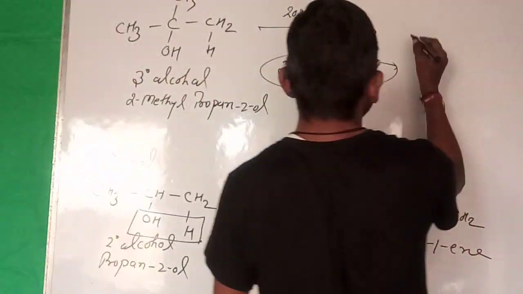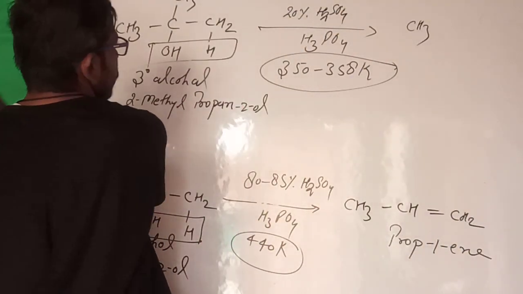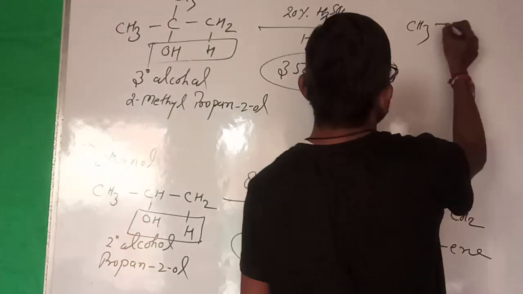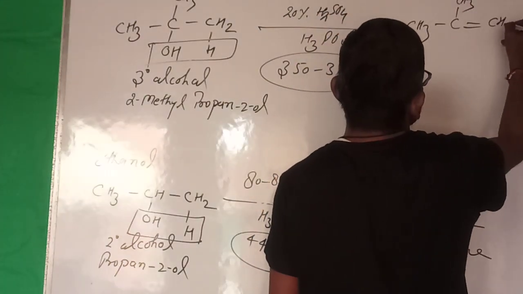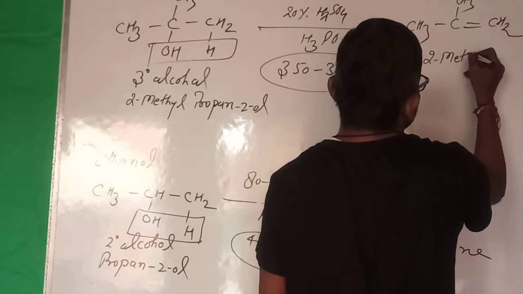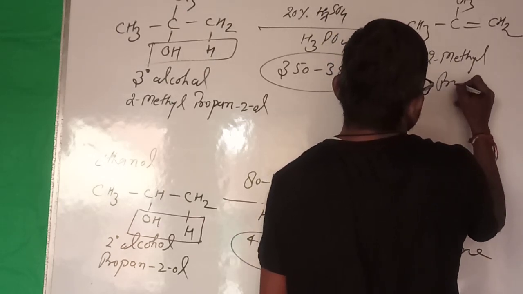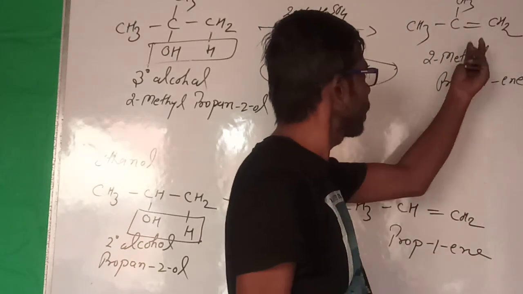So what do we get here? Simple, OH and H removed. So CH3, double bond, CH2. What is this? 2-methylprop-1-ene. Okay, guys, simple.